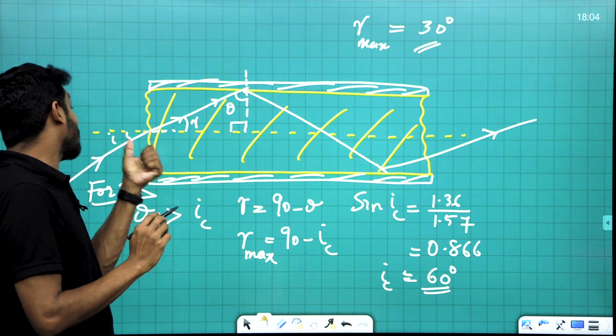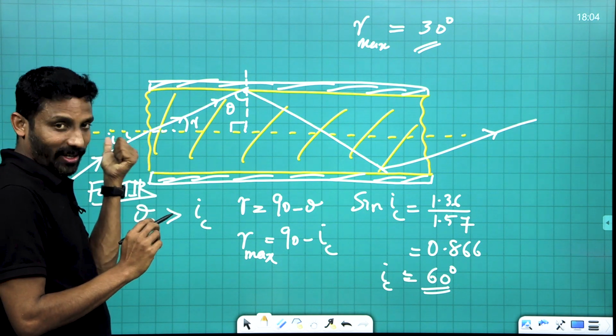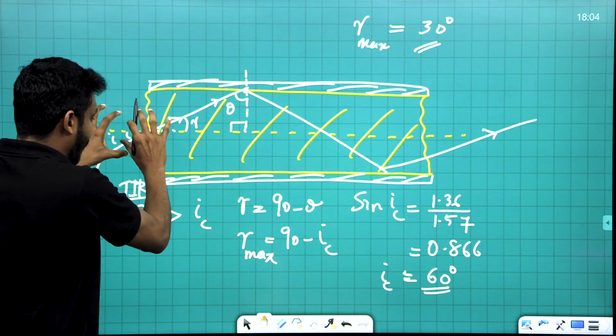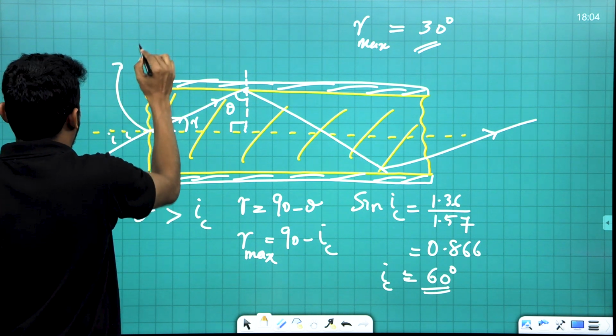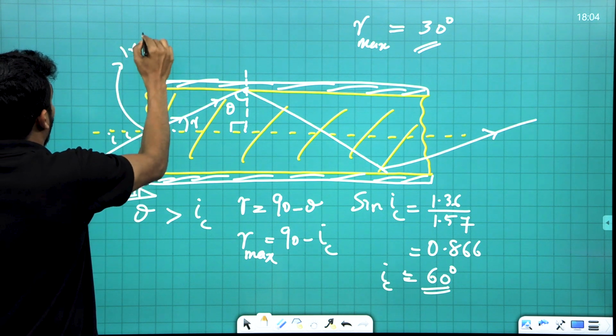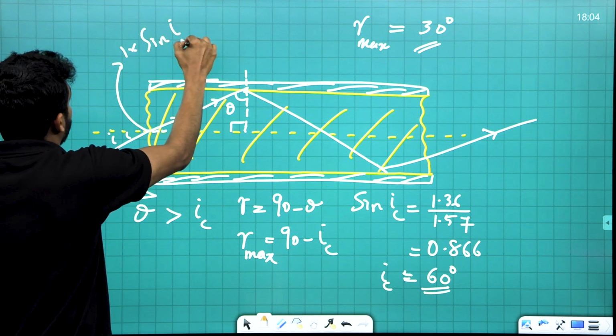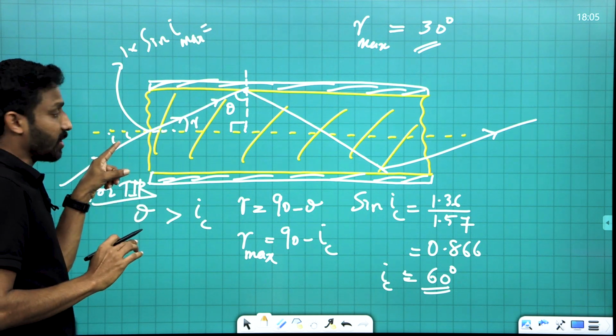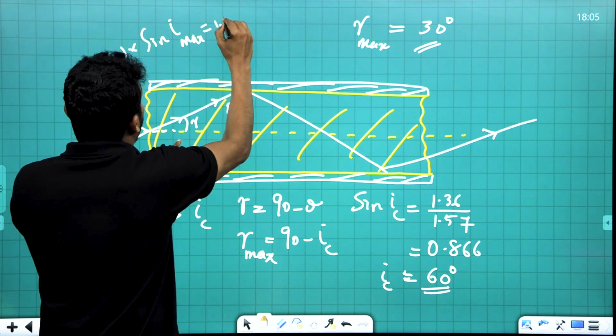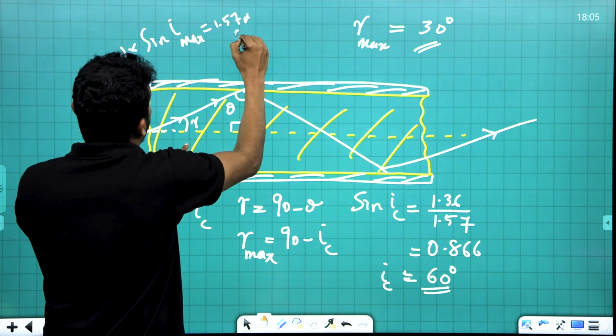For that, what is the maximum possible value of I? Now look at this surface. I am applying Snell's law: 1 into sine I max is equal to 1.57 into sine of R max.